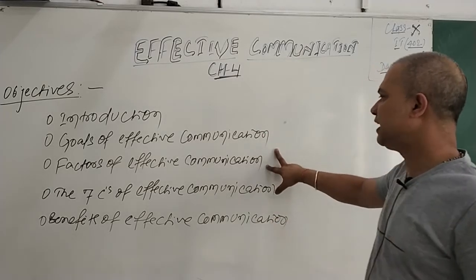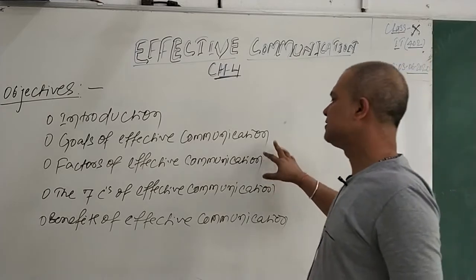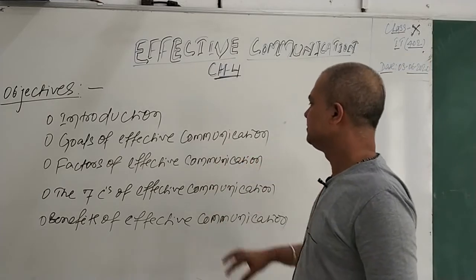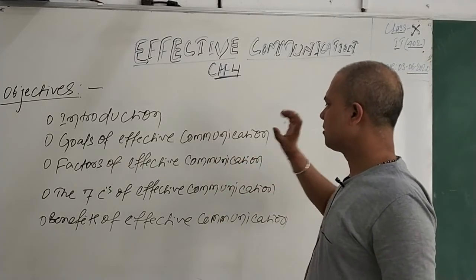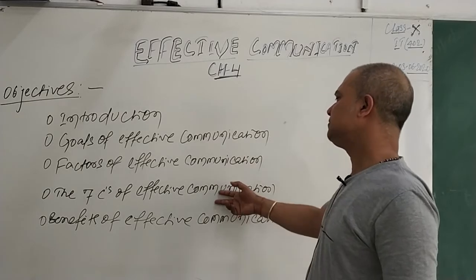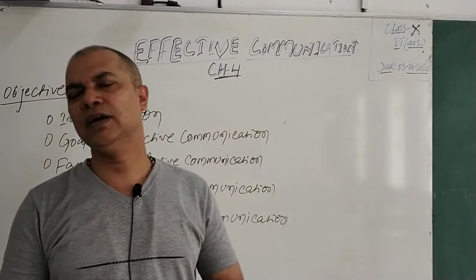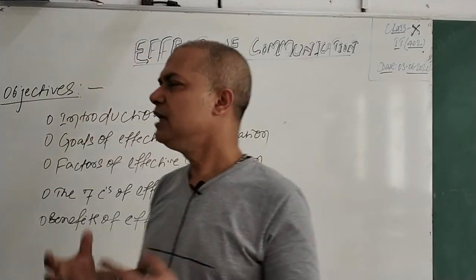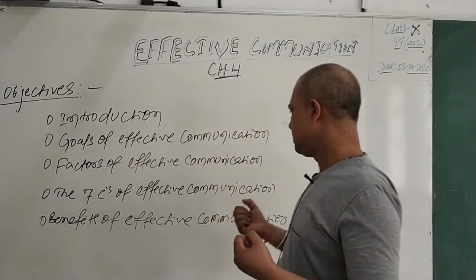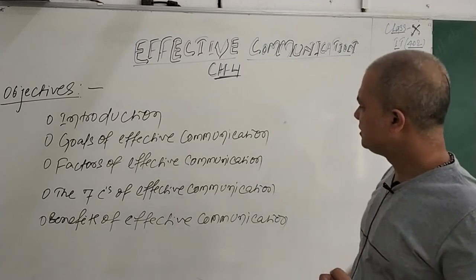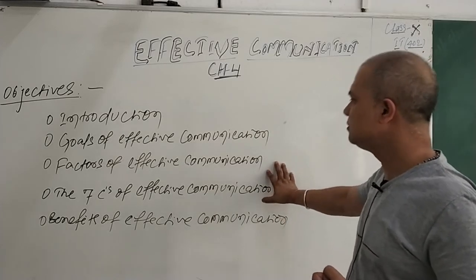We have also seen some of the factors of effective communication, contexts and contacts and likewise, and the 7 C's of effective communication that you have seen. You must be clear, you must have concrete information, small and precise information, then you must be courteous also. The 7 C's.